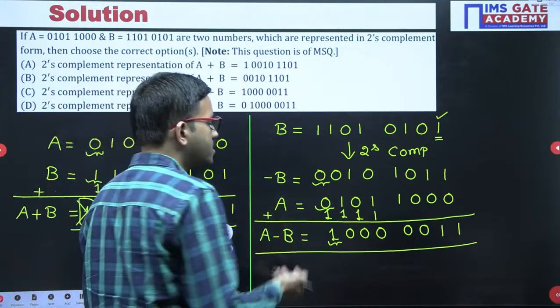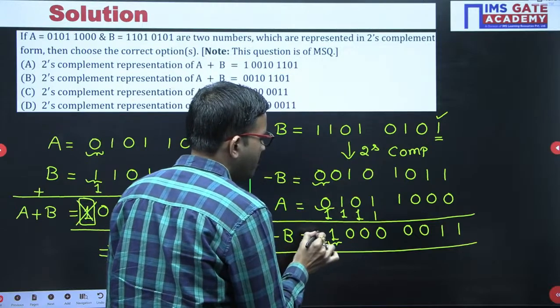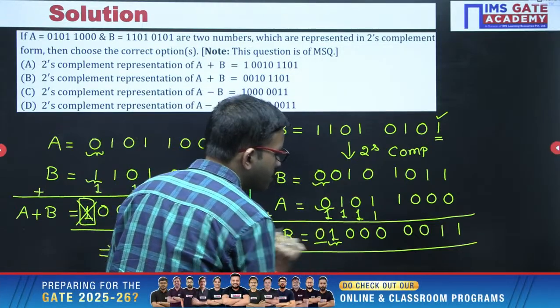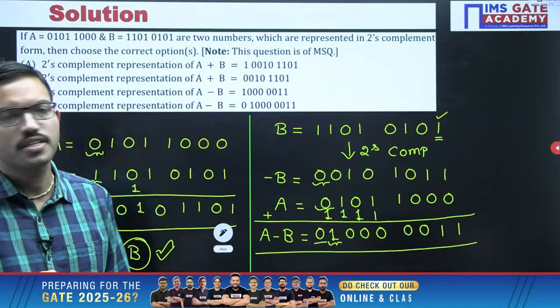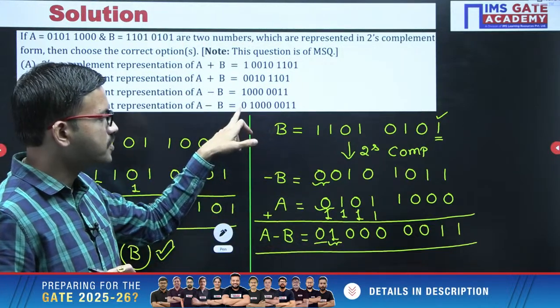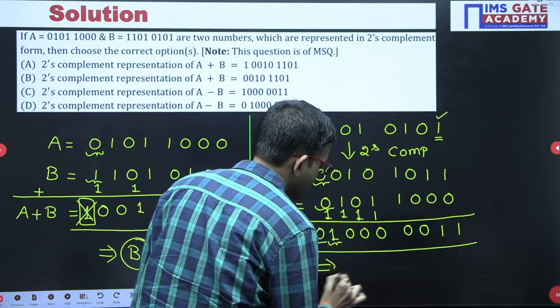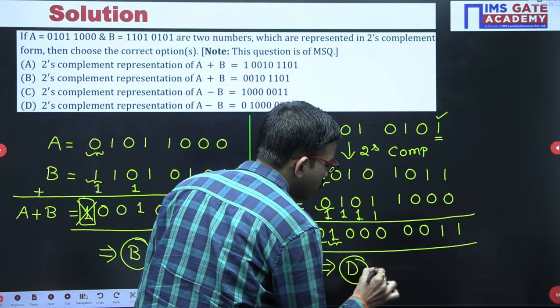We have to consider one more additional bit. That bit here in this case, since both are positive, you can keep that leftmost bit as 0. That's all. Now this is there in option D. Okay. So for this question, two choices are correct.